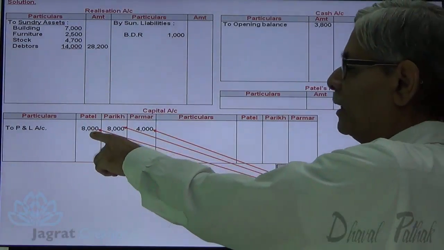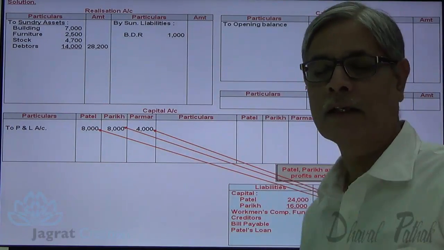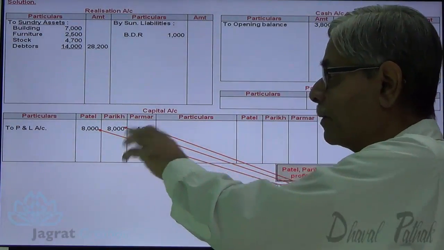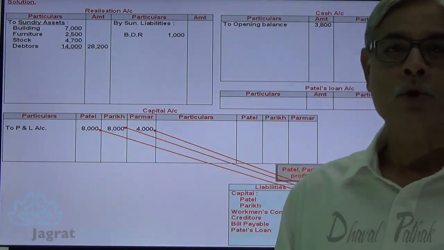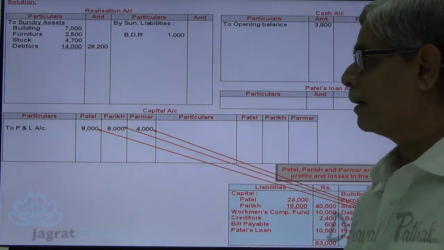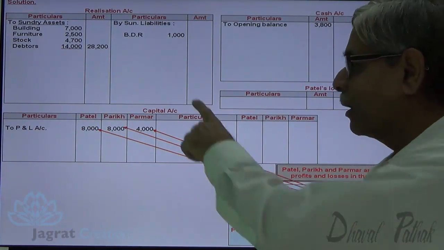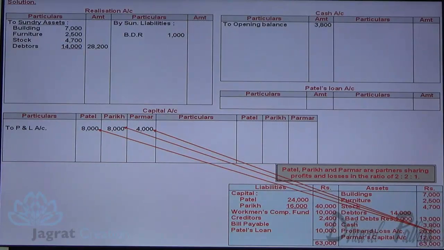So share of Patel in the loss is 8,000, share of Parikh in the loss is 8,000, share of Parmar in the loss is 4,000, and loss is debited to the partners' capital accounts. So the journal entry for that is Patel's capital account debit 8,000, Parikh's capital account debit 8,000, Parmar's capital account debit 4,000, to profit and loss account credit.